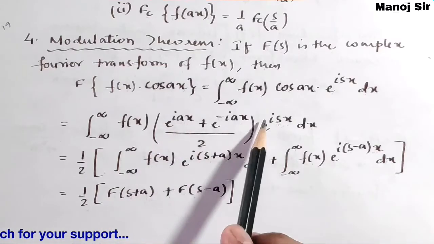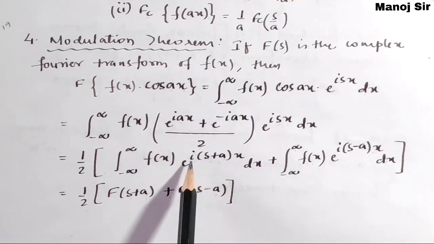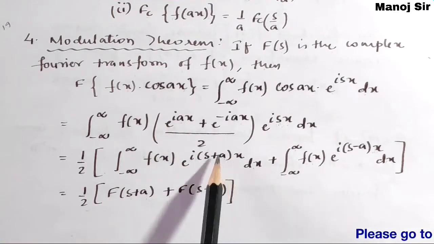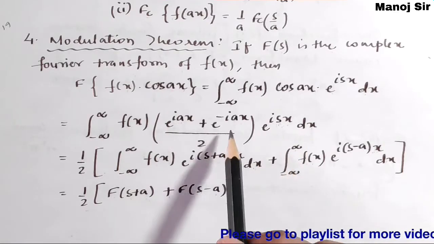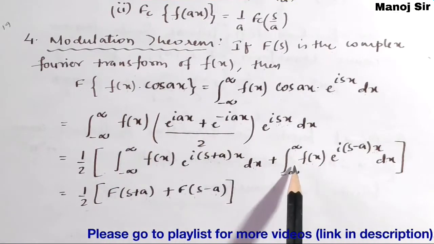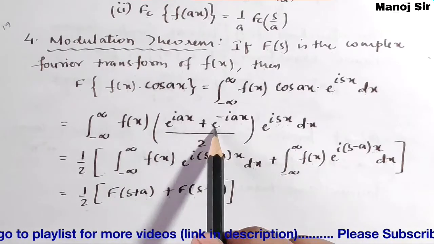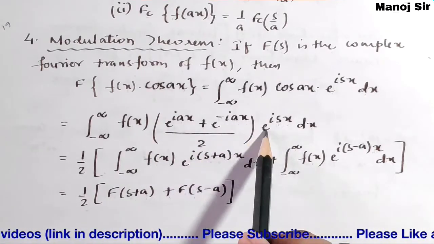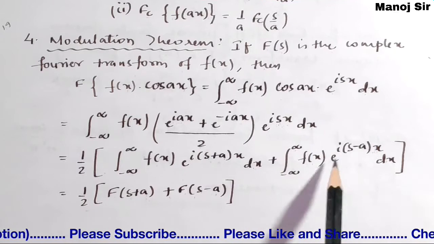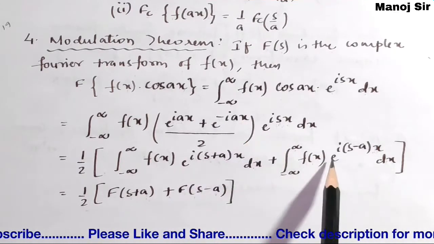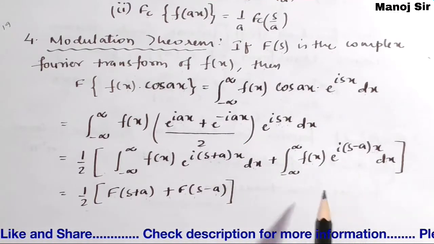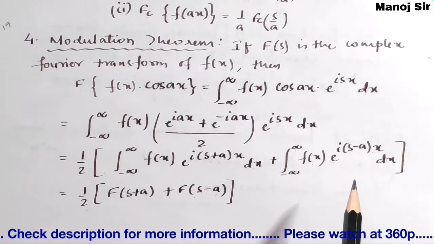Here we have iax, here we have isx, so this will become e to the power i s plus a into x, dx. Similarly for the second part, the integration from minus infinity to plus infinity of f of x into e to the power minus iax into e to the power isx dx can be written as e to the power i into s minus a into x, dx.